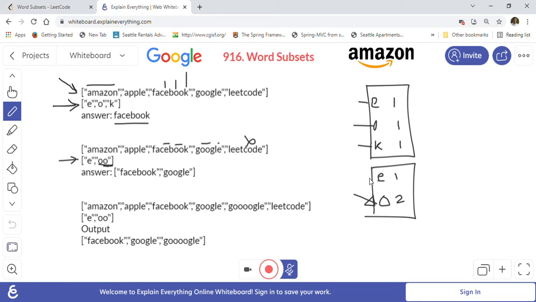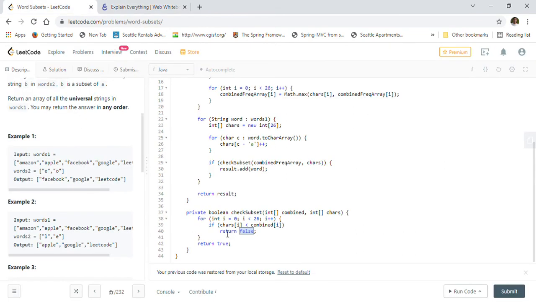So for e, at least one should be there in the word. For example, if you consider O, LeetCode only has one O, so it is not matching our O. At least two O's should be there, otherwise we will return false. So that is what we will check for each character in the word. If everything matches, we will return true, and if it is true, we will add it into our result list. So we will check every word like this, and at the end we will return our result list